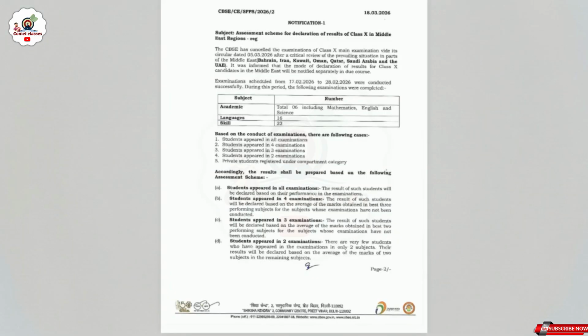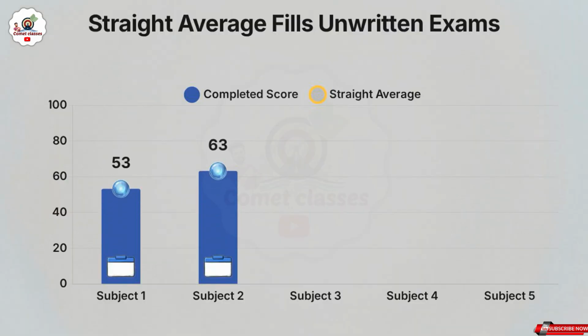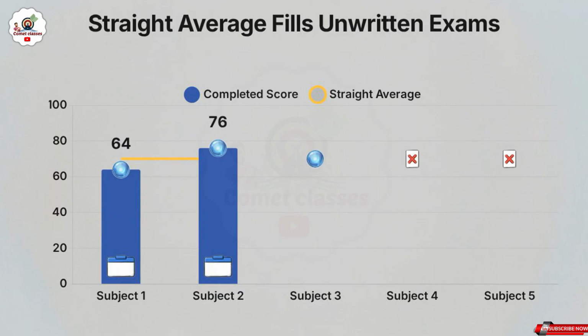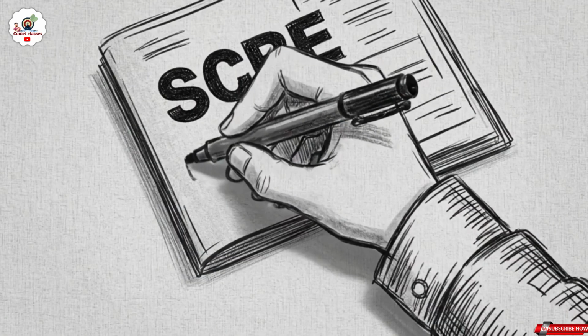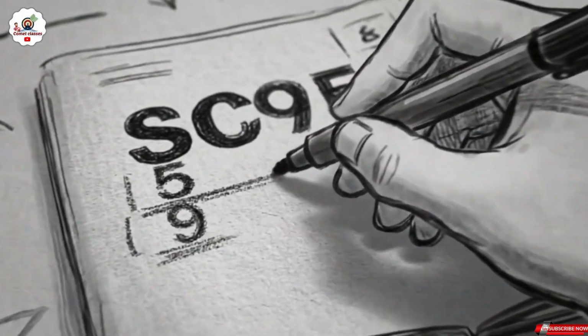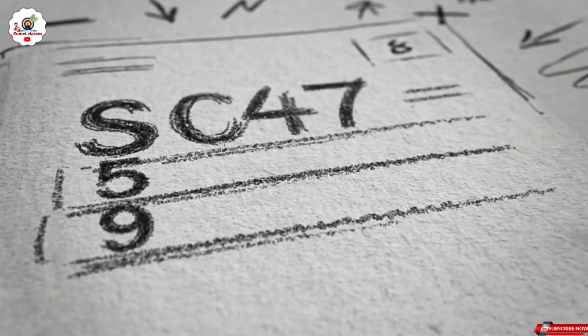A final category exists for the minority of students who appeared in only 2 examinations. Because there are only 2 scores available, the board calculates a straight average between them without dropping any performance. That average is then applied across all subjects that were left unwritten. With fewer physical exams on record, the margin for error shrinks. When only 2 or 3 tests are available, each individual score carries more weight in the final result.